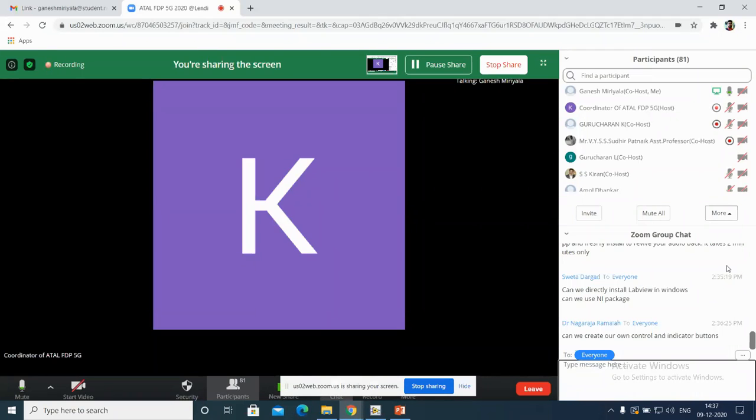So any questions? One more, Shweta is asking, can we use the NI package? Of course we can use it, but if it is the licensed version, then it will work properly. Otherwise, you get a lot of issues. Even if you are using 8 GB RAM, your system will hang. So make sure that your RAM is above 32 GB, then it will work properly.